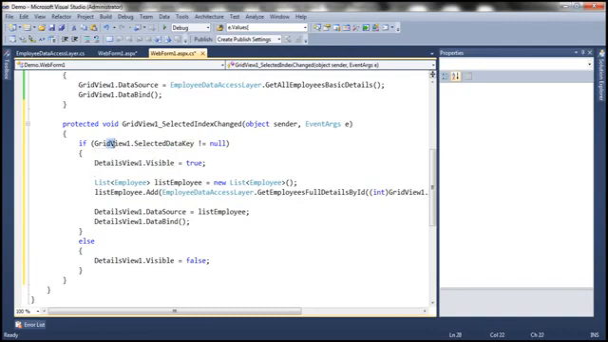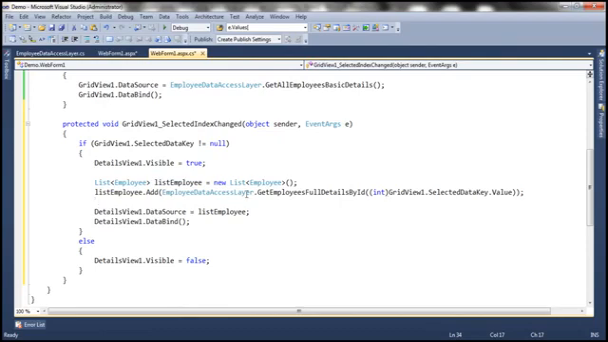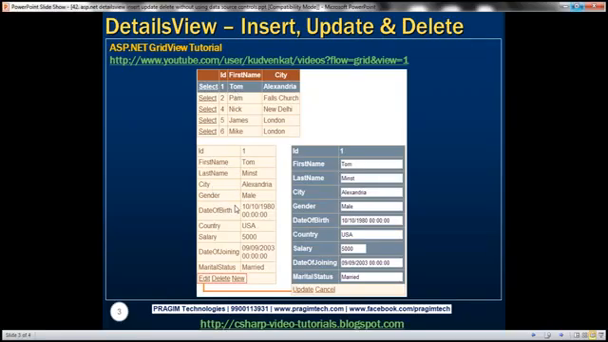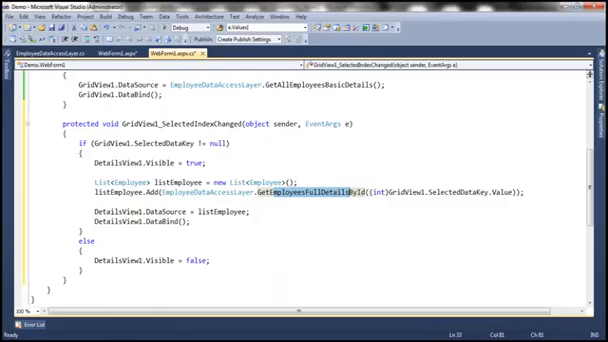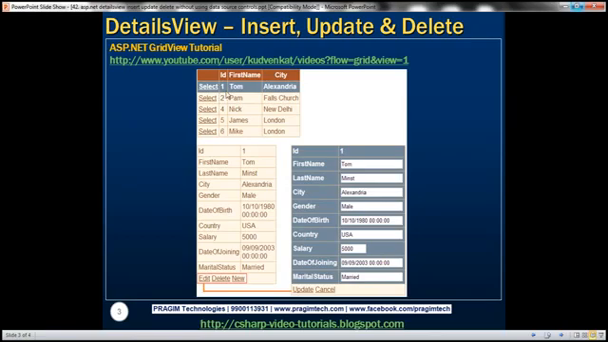If the selected data key is not equal to null, then I'm saying turn on the visibility of the details view control. And then we are creating a list of employee objects here, and I'm using the employee data access layer's method GetEmployeeFullDetailsByID. For this selected employee, we need to retrieve the employee full details. We have a method which can do that, but it expects an employee ID to be passed into the method. So how are we going to retrieve the ID of the employee on the row which we have selected in the grid view control?